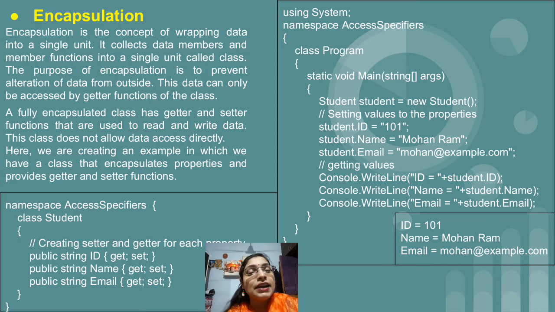So student.id, we have initialized the id to 101. After that student.name, again we have initialized it. After that student.email, again we have initialized the email address. This is nothing but setting the values. We have assigned these values to the respective variables. After that, getting the values means displaying the values. With the help of Console.WriteLine we display all three variables with the help of the object name. While displaying we use student.id, student.name, student.email. Like that only we will display.